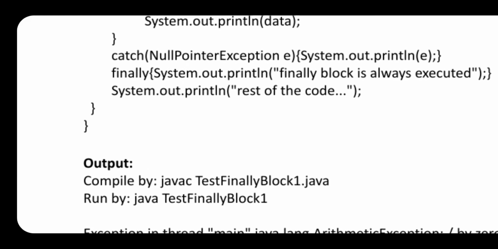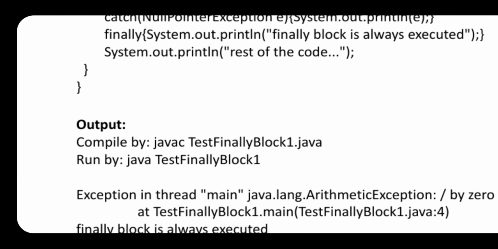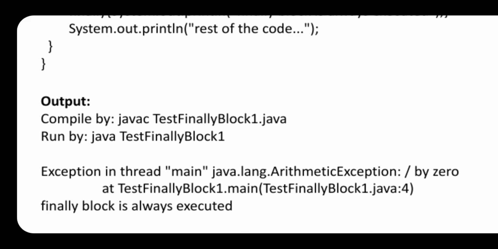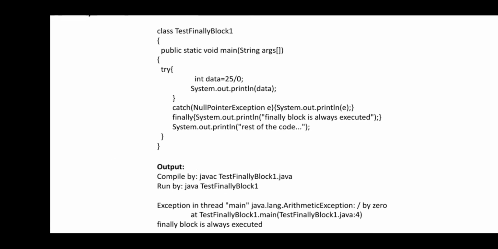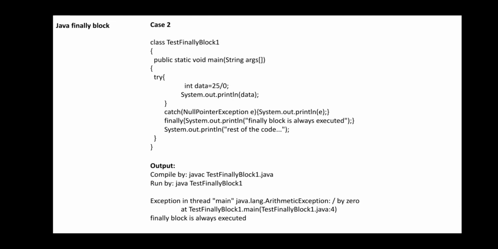Then after all that, the finally block is executed, because the finally block is always executed. So when an exception occurs, even when a catch does not handle it, at that time also you can execute a finally block.